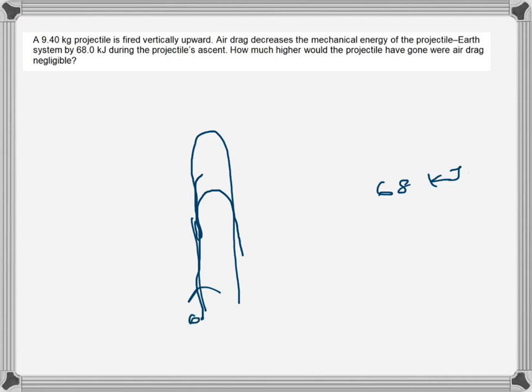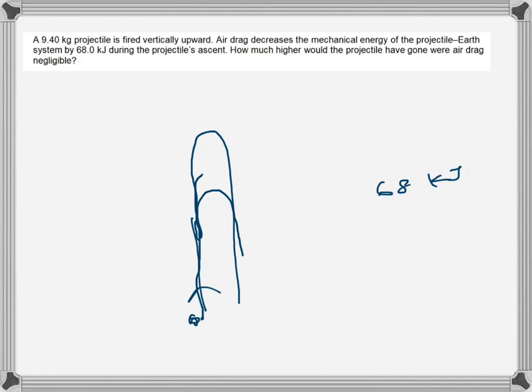So the projectile starts with a kinetic energy, and as it gets up to the maximum point, it reaches maximum potential energy, kinetic energy becomes 0, and so on, but the sum is always constant. But when there is air drag, some of the energy is lost, because it is being used up by the air drag.